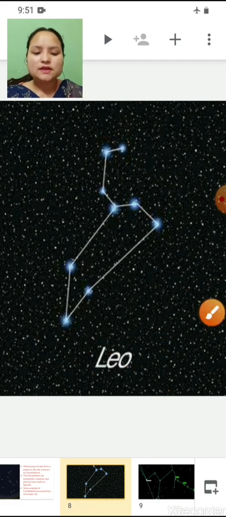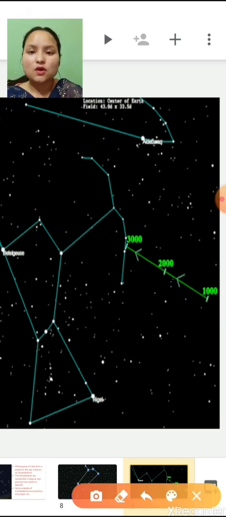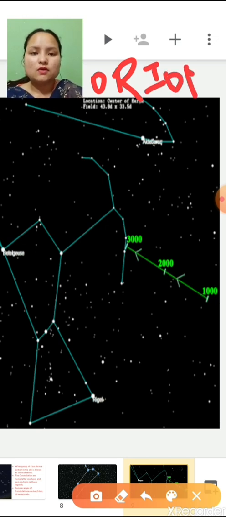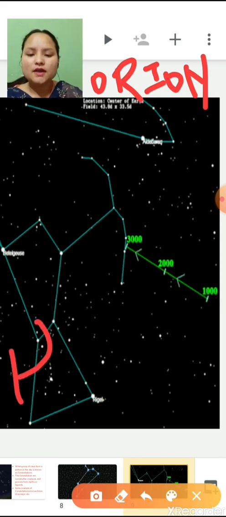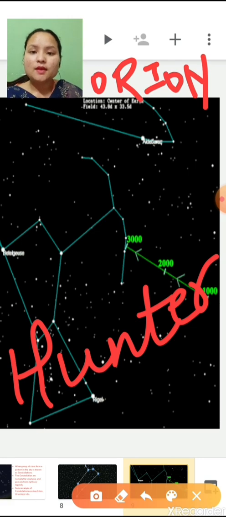Next, this constellation is known as Orion, and it forms the shape of a hunter. This is a myth from Greek mythology, a hunter from Greek mythology.